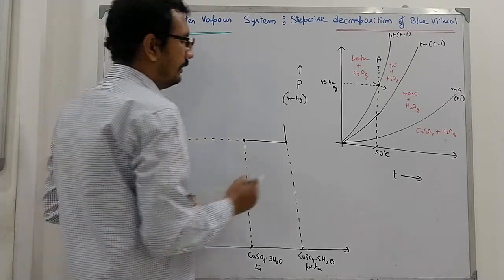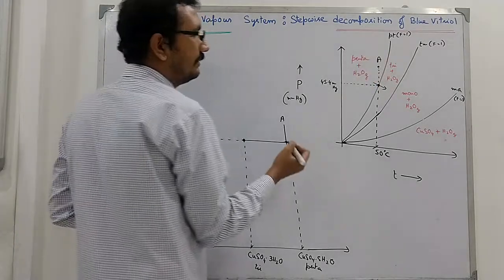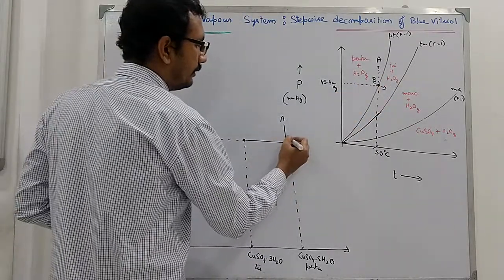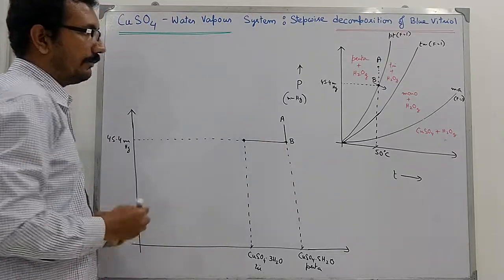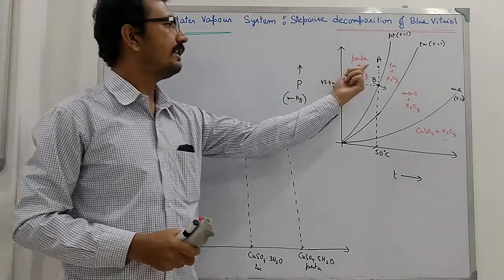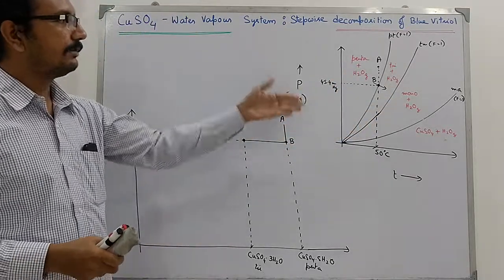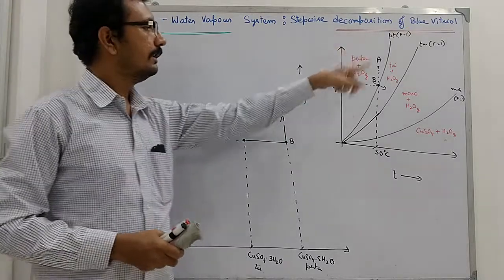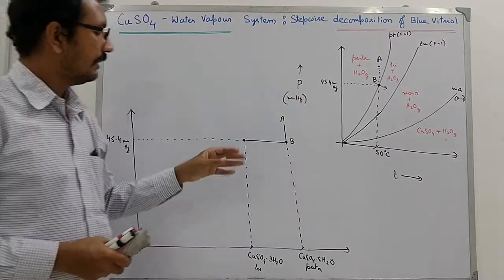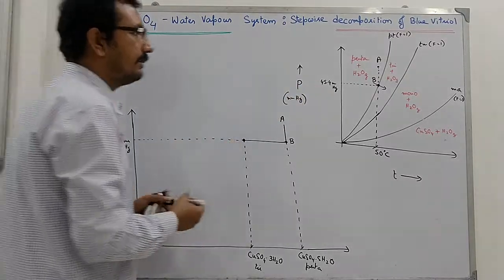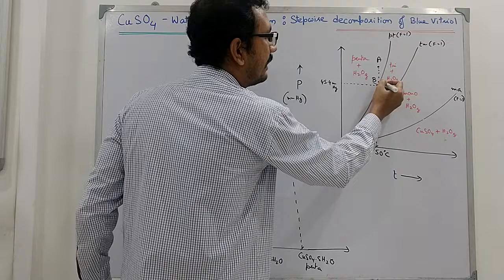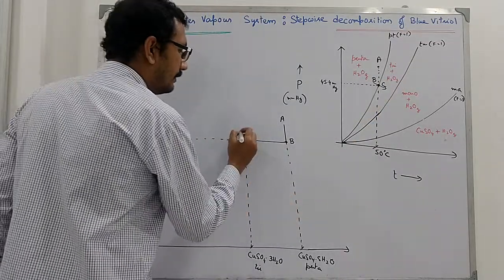Now check, when you start from A, you come to B here. So this is B. Now at B, there is a dehydration of the pentahydrate to trihydrate. So there is a supply of water vapor due to dissociation, due to decomposition, and the pressure remains constant since the vacuum pump is running. Now what will you have at C? Say it converts completely to trihydrate. So this is C.